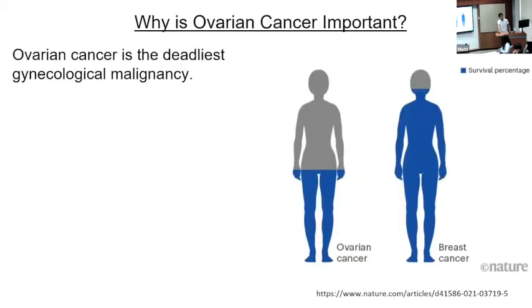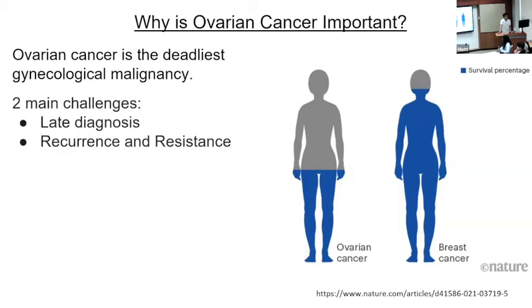Why are we doing this? We're doing this because for breast cancer, the 5-year survival percentage is around 90%, while for ovarian cancer, it's only around 50%. So our two main challenges are late diagnosis and then recurrence and subsequent resistance.